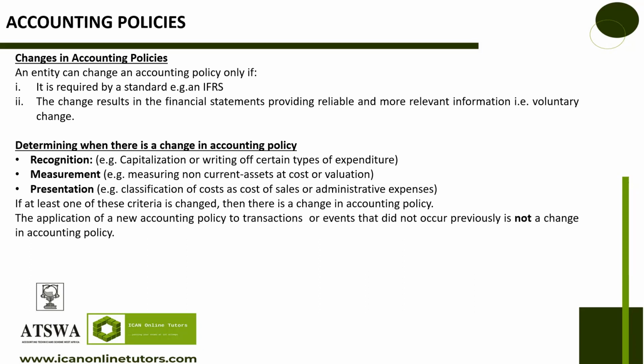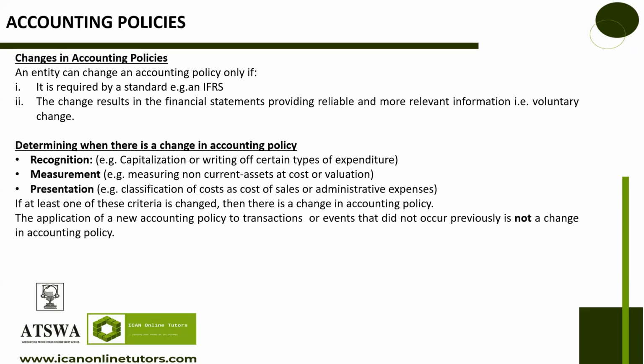Voluntary change is that you know that the current standard you are using is not allowing you to really give the users of the financial statements fair or reliable information, or the information you are providing does not really represent the true and fair position of the organization. Then you are allowed to change your accounting policies. And this one is what we call a voluntary change.